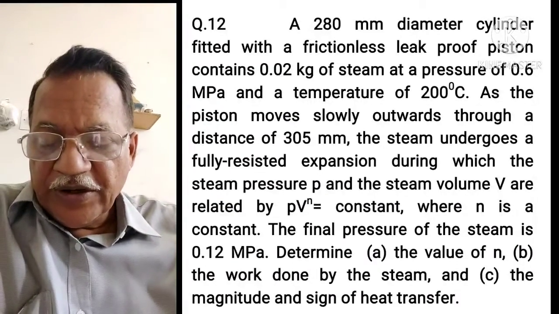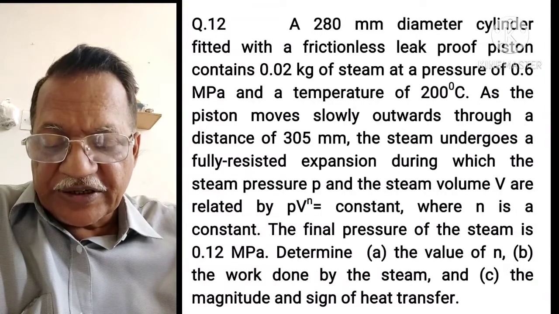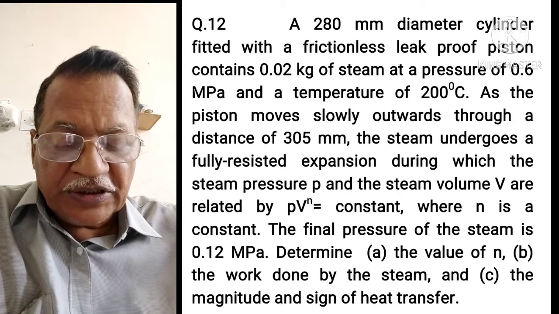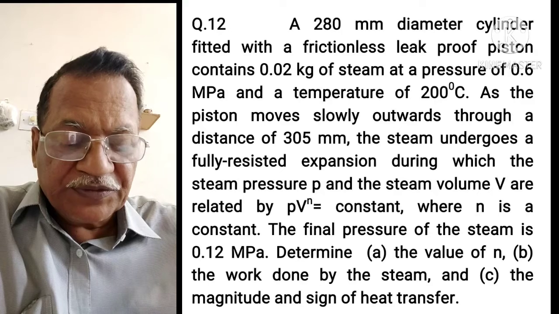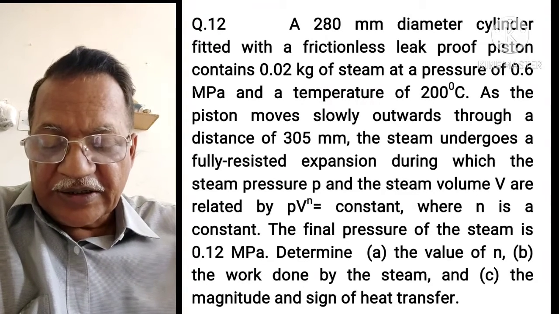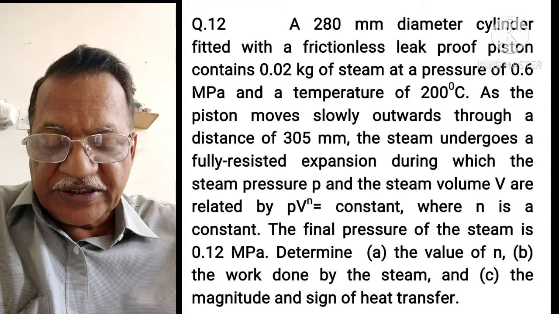Question number 12. A 280 mm diameter cylinder fitted with a frictionless leak-proof piston contains 0.02 kg of steam at a pressure of 0.6 megapascal and a temperature of 200 degrees centigrade.